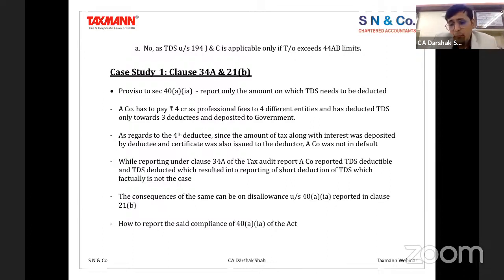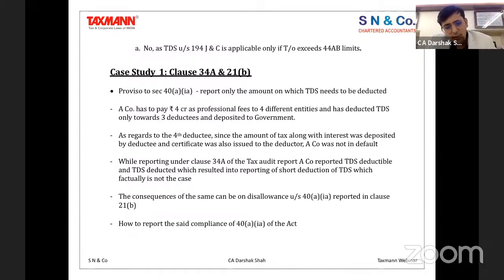But what used to happen is, how do you report it? Because if you say the total amount of payment, then the total amount of payment which is liable for tax, and the total amount of payment on which tax is deducted, these are the 3 columns which I am sure everybody is aware of. Now, out of these 3 columns, which column will include this particular 4th deductee's details? That was always an important point which was not available clearly. But by following this procedure, you will be able to have the outcome of that getting reported under 34A, and that's something which needs to be noticed while you are doing this particular exercise. I'm sure, of course, there could be a lot of people who have not done this compliance.